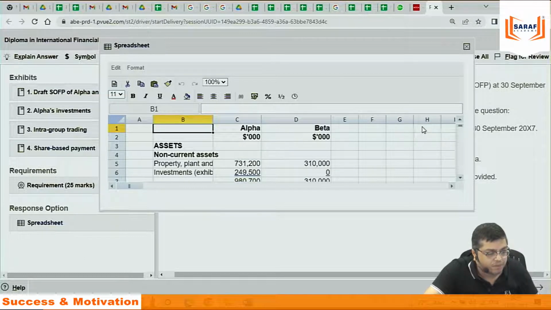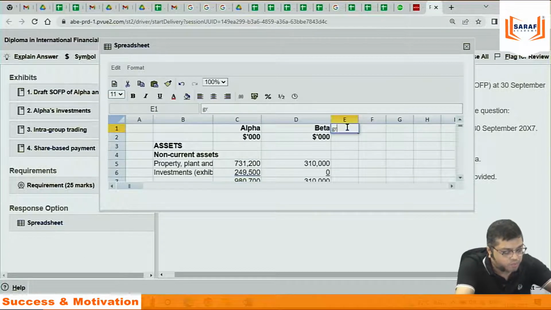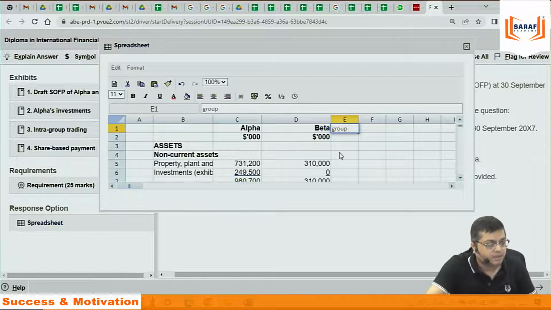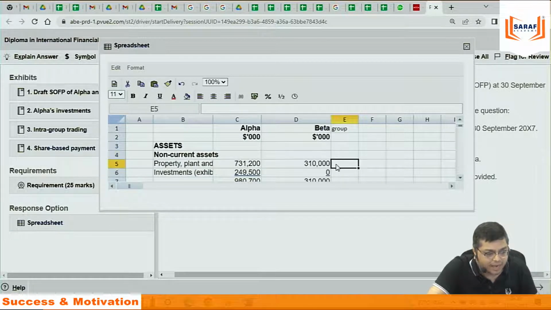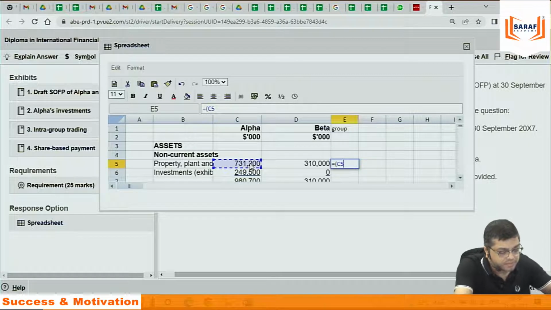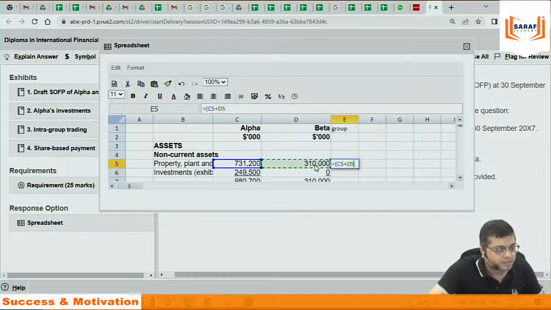Now all are copy pasted and I want to write here, group. Group means basically I need to add parent and subsidiary figures. When we study the chapter, then you will get it, we need to add. And here I can say equal to this one plus this one.